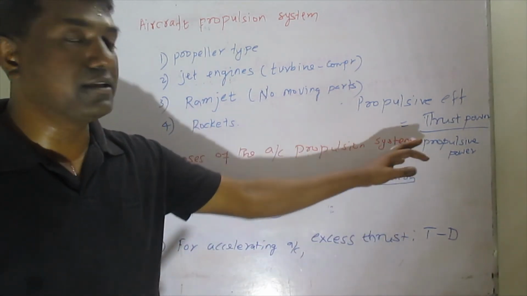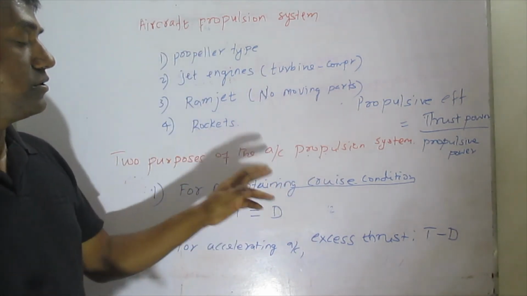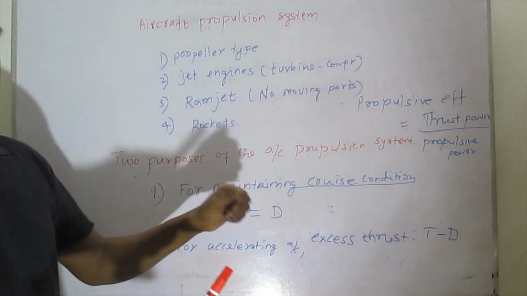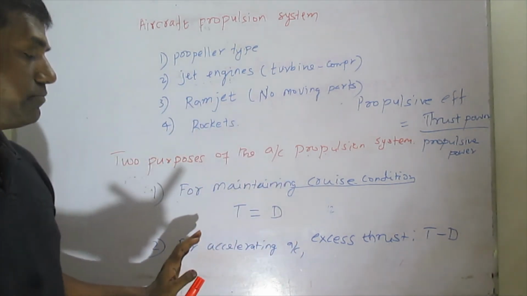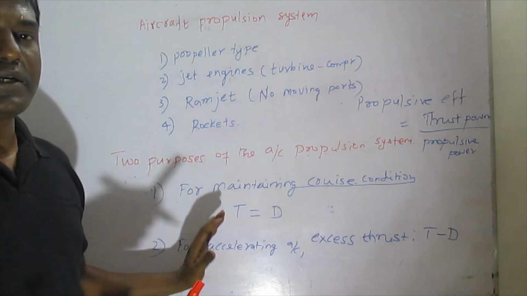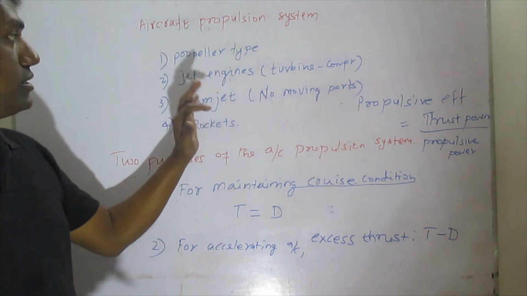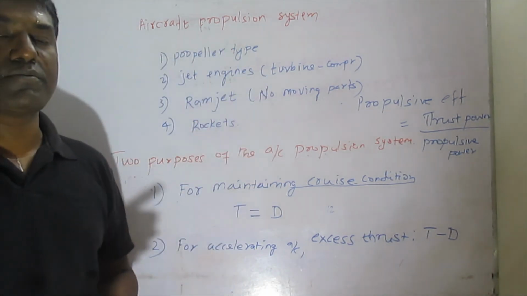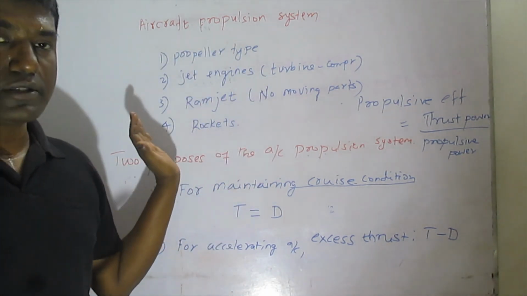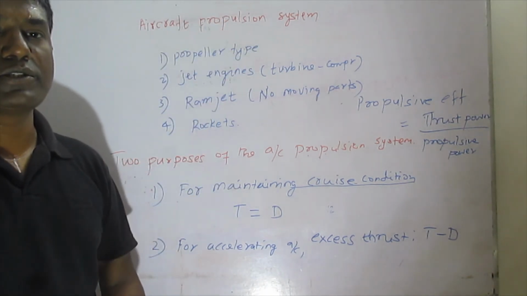In that case, fuel consumption cannot be taken as the important factor. We just have to see how efficiently we are performing different maneuvering operations. That is what will be considered in the case of fighter aircraft or military aircraft. In those conditions we have to use a different type of engines. That is what we have to understand in the basic aircraft propulsion system.